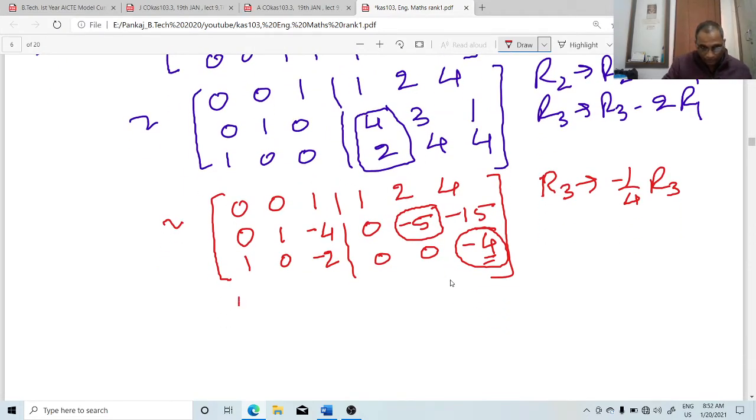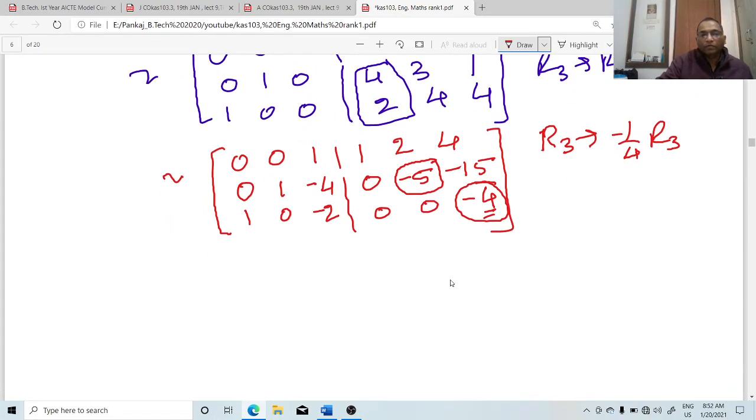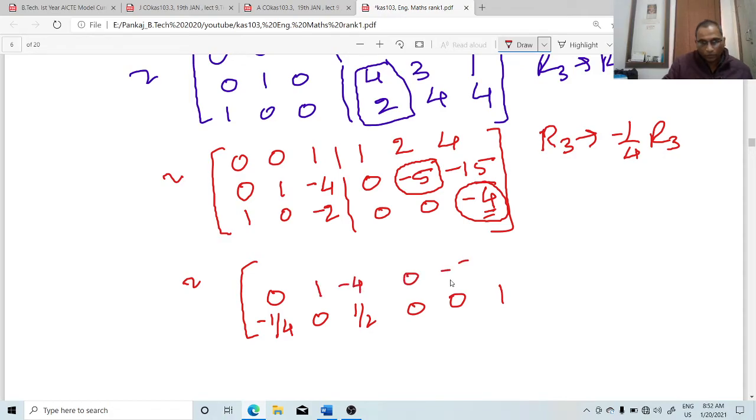So change this and write, first divide by -4, we get this one: -1/4, 0, 1/2, 0, 0, 1. Okay, write this one: 0 1 -4 0, -5 -15 0, 0 1 1 2 4.